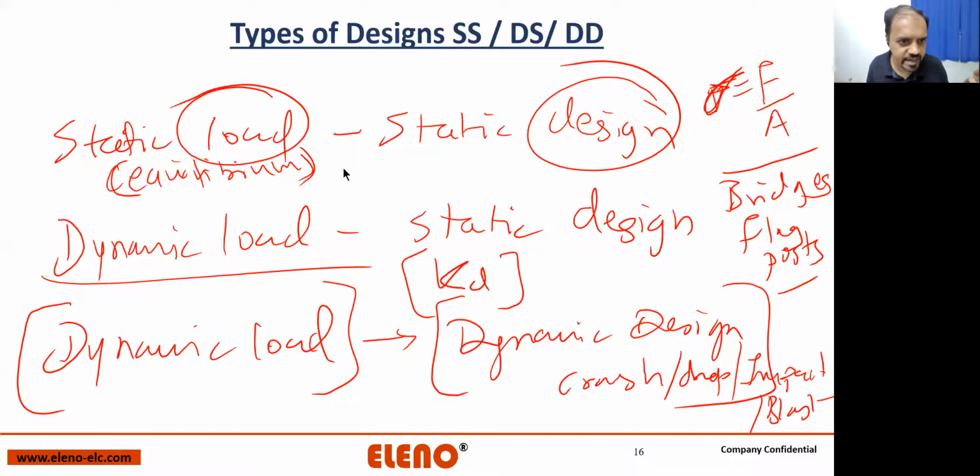Is it making sense, guys? So we have three types of designs: static load, static design; dynamic load, static design; and dynamic load, dynamic design. Okay, so I gave you some examples. Now it's your job to get more and more examples like this. Can you do that, guys, for me? Just make sure that you are having a lot of examples like this.